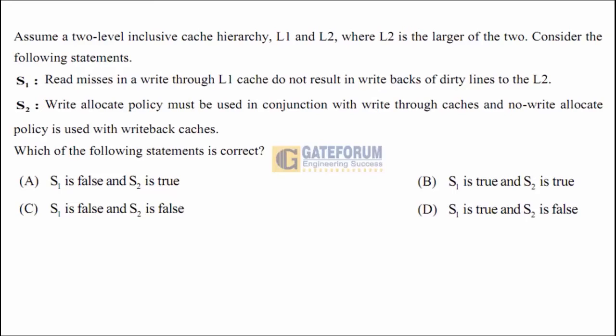Let us go and have a look at the statements that are given. S1: read misses in a write through L1 cache do not result in write backs of the dirty lines to the L2. Let us draw the block diagram of a two-level cache memory. In the two-level cache memory, the CPU is followed by the first level cache, which is smaller. After which, we have a second level cache, which is bigger than the L1 cache. This is L1 and this is L2, followed by the main memory.